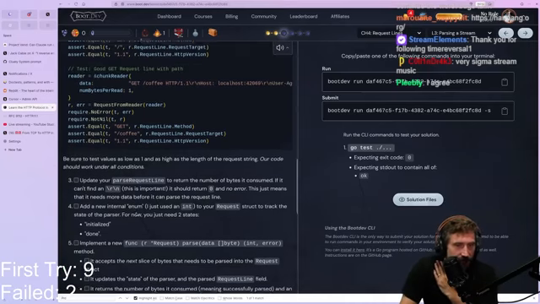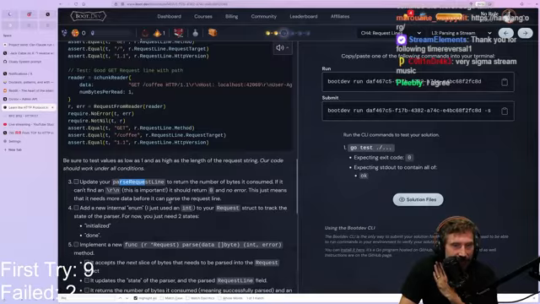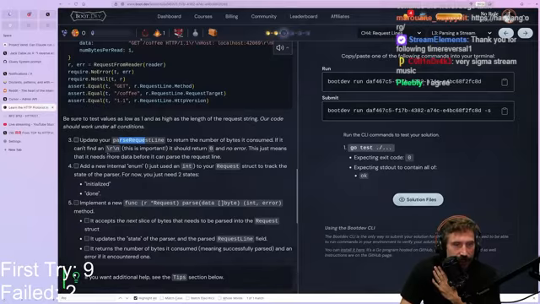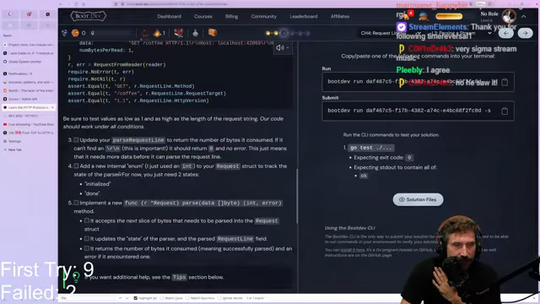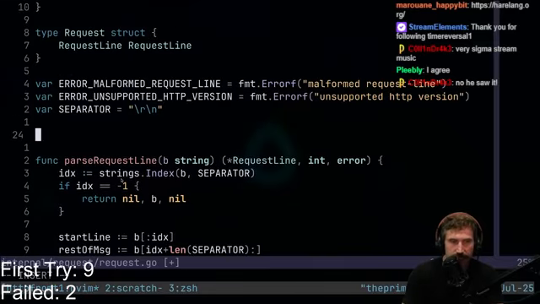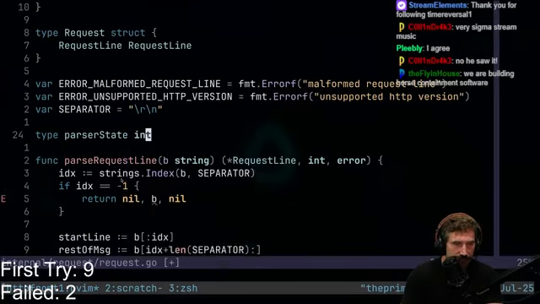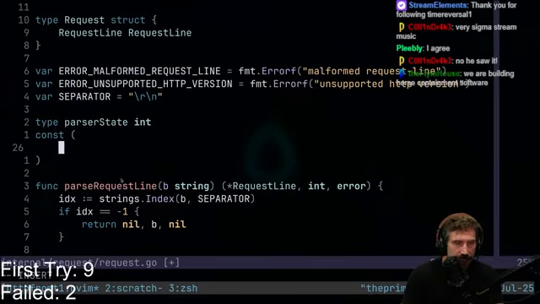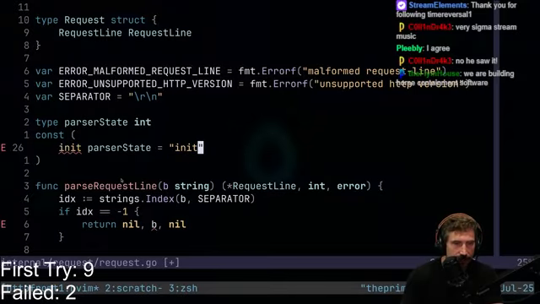Okay. All right, so we've gone through here. We're going to do a parse request line. This seems fantastic. Returns the number of bytes it's done. Add a new internal enum. I just use an int to your request struct to track the state of the parser. That's right. We now need to create a parser. So I'm going to go like this. Type parser state is just an int const. And we're going to go like this. Init, which is a parser state, equals init. And then we're going to have done.